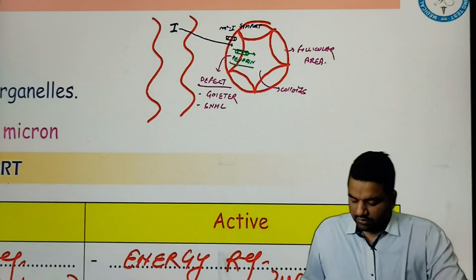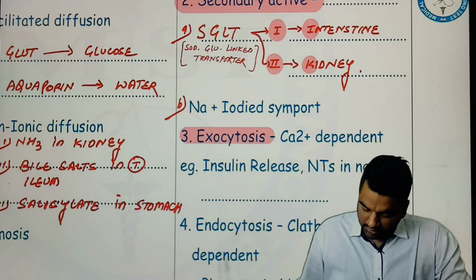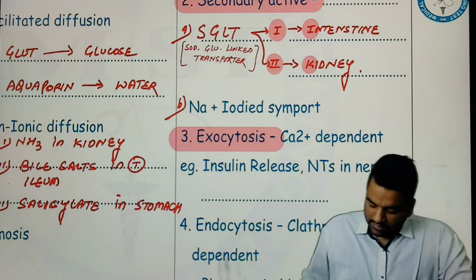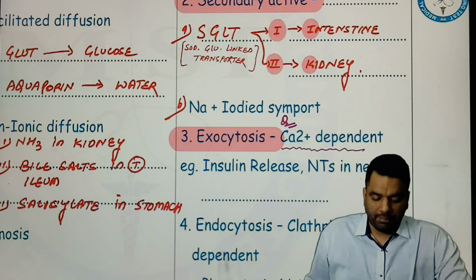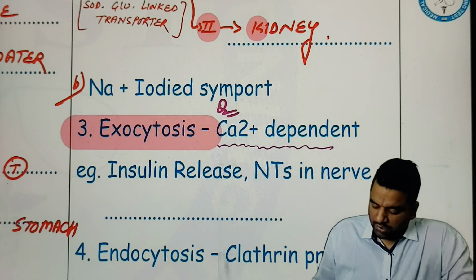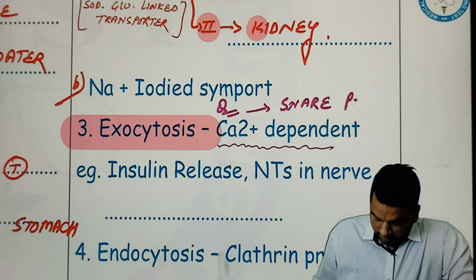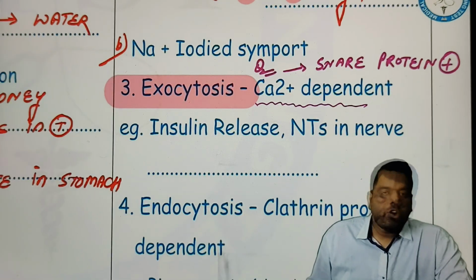Now the third component of active transport is exocytosis. Exocytosis first of all depends upon calcium. MCQ: which ion is exocytosis dependent on? Calcium dependent, and it also requires a protein called SNARE protein. Very important part. What is the meaning of exocytosis?